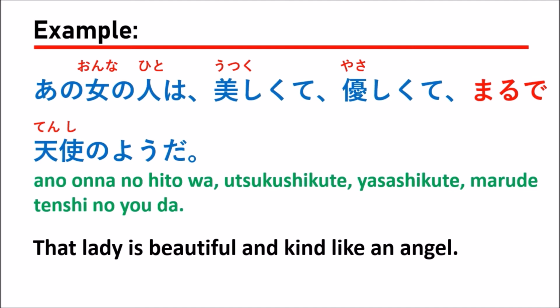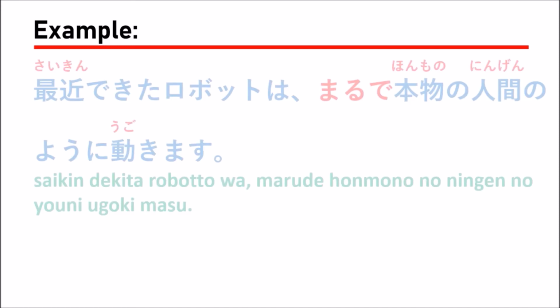So in this sentence, we use marude tenshi no yo da, which means like an angel, 100%. In your opinion, in your thinking, in your idea, she is like an angel, 100%. But you don't know about other people, right? And this is how to use marude no yo da. Maru means 100% in Japanese, something like this. And let's see an example.